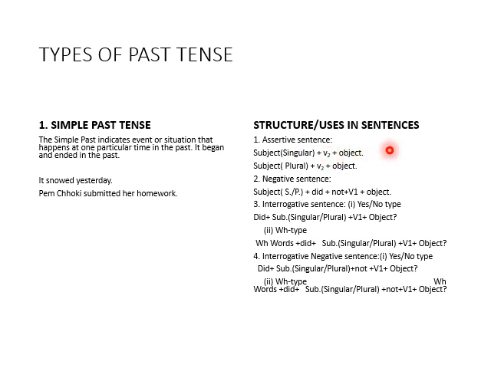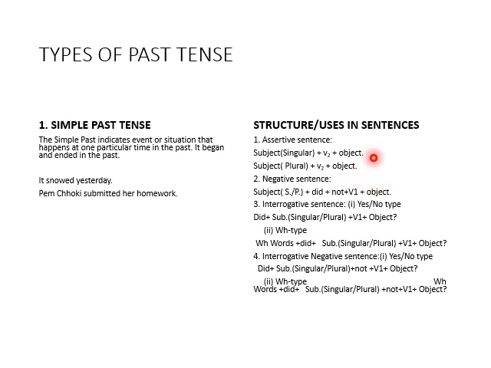And in a negative sentence, we use the auxiliary, or helping verb, did, only one. Whether the subject is singular or plural, we have only one auxiliary verb, that is did. And when we use the auxiliary verb did, at that time we have to use the first form of verb.